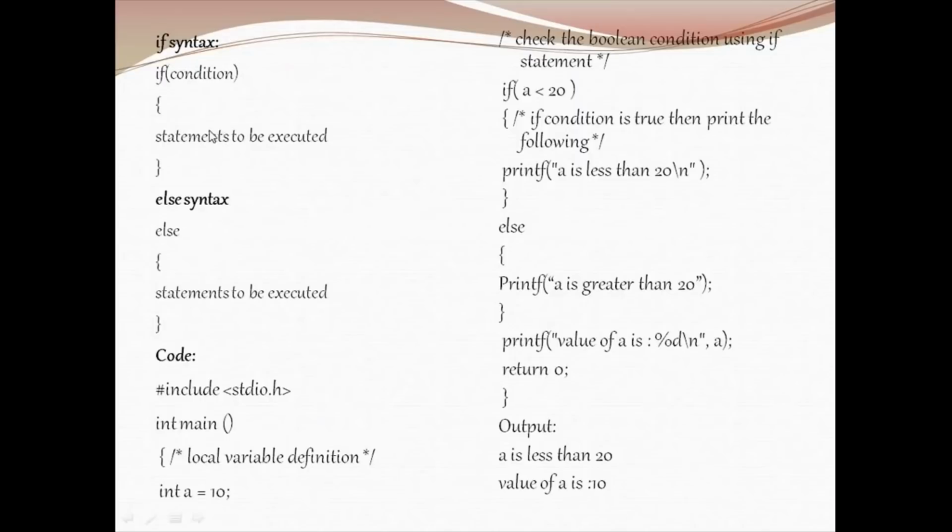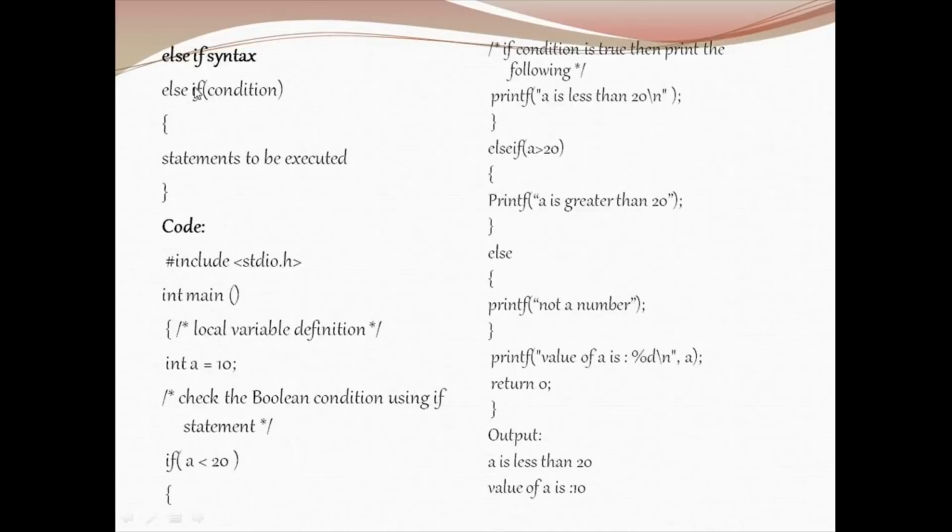If the condition becomes true, the statement within this if will be executed. Else, if it has failed, then in that case else will be executed. Here is the sample code. A is declared as 10. Using the if we are checking the condition, if a is less than 20. The condition becomes true, so a is less than 20 will be printed. If the if has failed, then the else part will be executed. Finally, we are printing the value the user has entered and ending the program here.